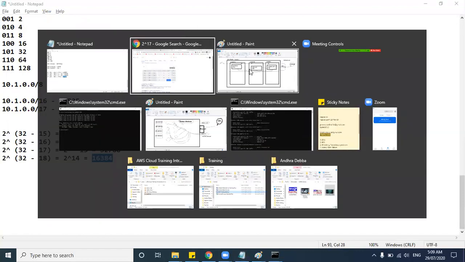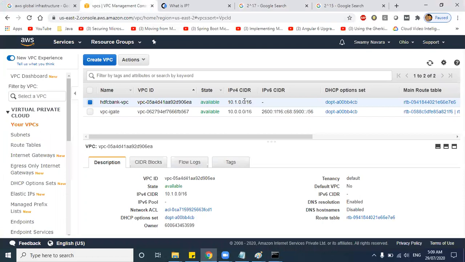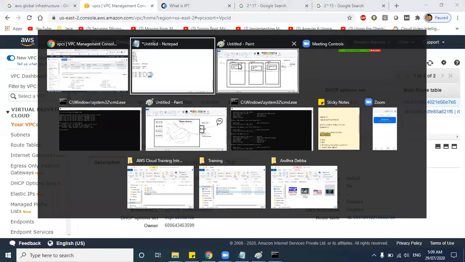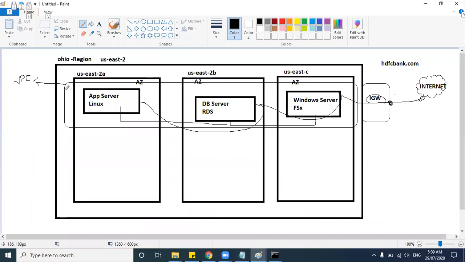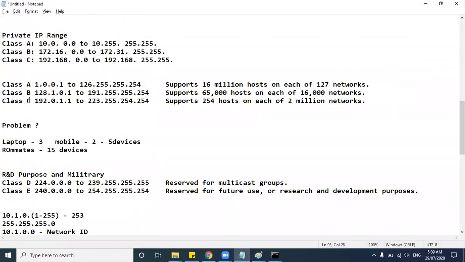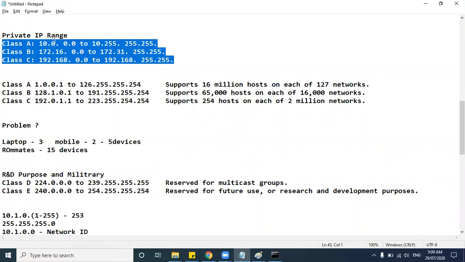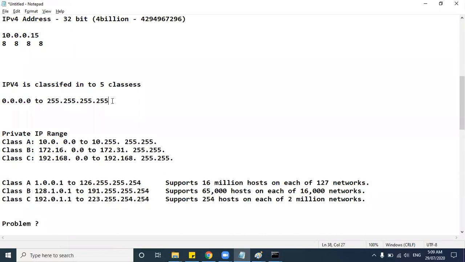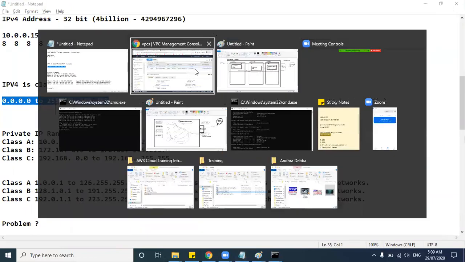That's the main reason I have explained what IPv4 address classes are. There will be 3 private classes: class A, class B, class C. Class A will start with 10 dot, class B will start with 172, and class C will start with 193. So all your private addresses, whatever the VPC or private network, will be in this range only, and all the public addresses will be from 0 to 255.255.255.255.